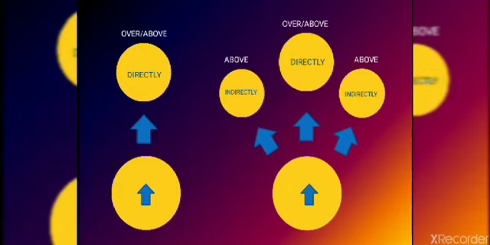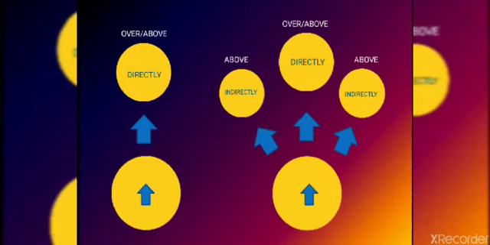In the second picture there are three circles. In the left one and the right one, it is written indirectly, and in the middle one it is written directly. So there are three positions over here.